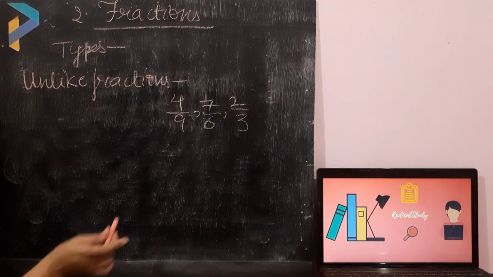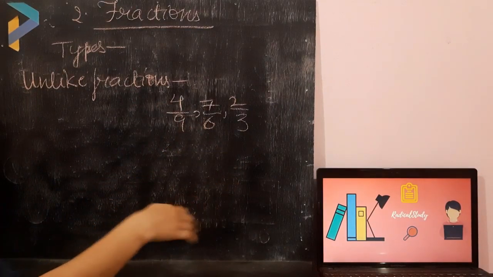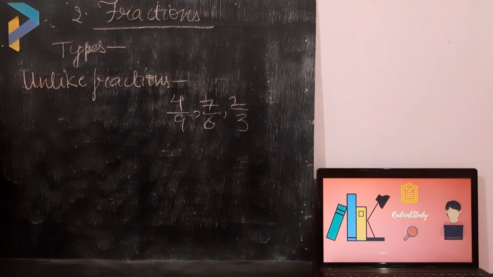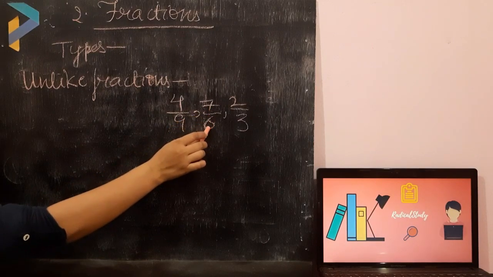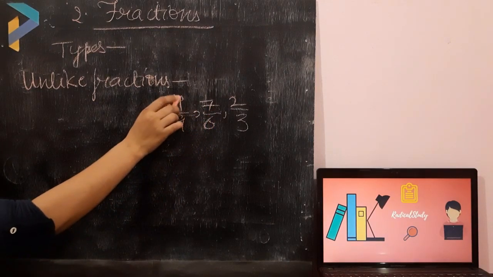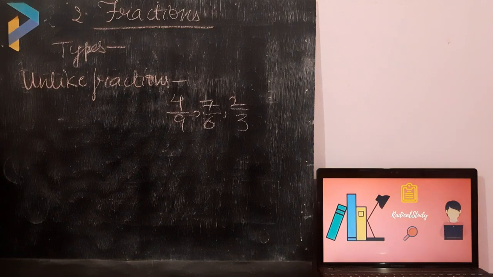Now you have to tell me out of these which one is a proper fraction and which is an improper fraction. Tell me, 2 upon 3 is which type of fraction? 2 upon 3 is a proper fraction because the denominator is greater than the numerator. Now tell me which type of fraction is 7 upon 6. It is an improper fraction because the numerator is greater than the denominator. Now tell me which type of fraction is 4 upon 9. 4 upon 9 is a proper fraction because the denominator is greater than the numerator.